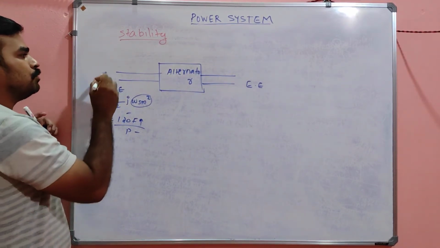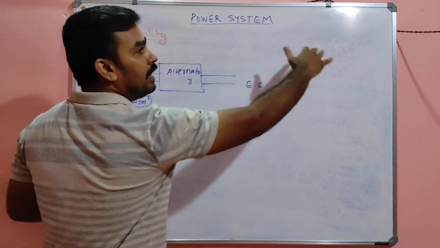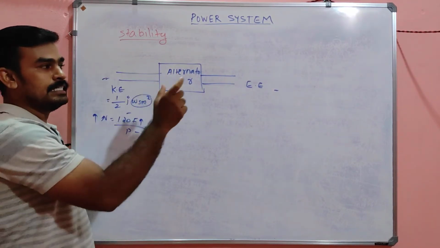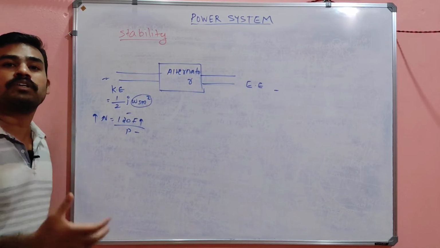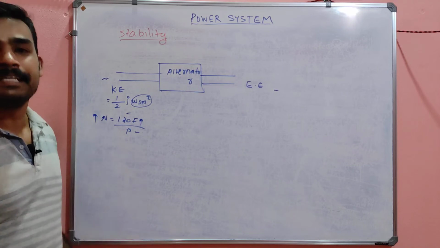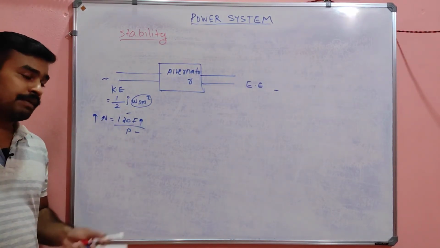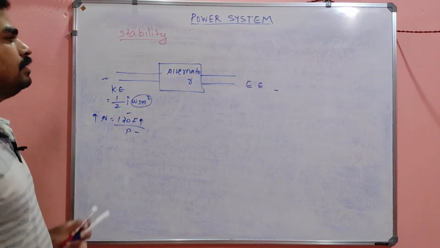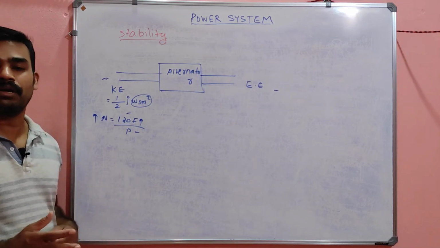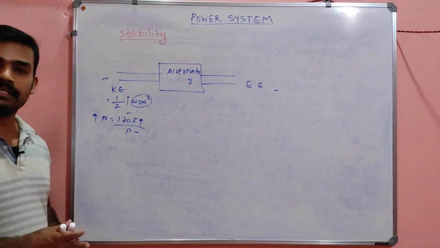So either at the input side or at the load side or at the transmission line itself, there is a chance of producing disturbances, and those disturbances will affect the alternator in such a manner that the rated quantities, rated voltage, rated frequency, everything will be changed. So that is called the disturbance or instability of the alternator. Is it clear?